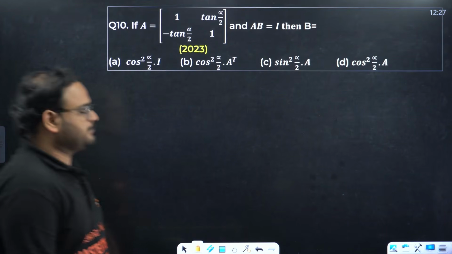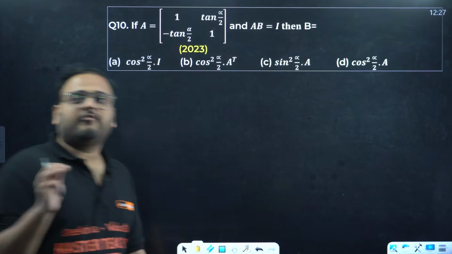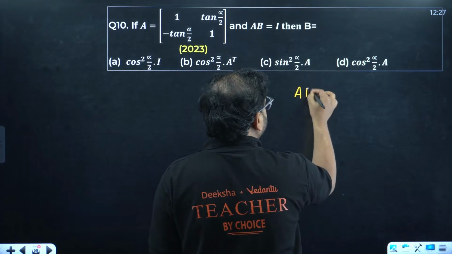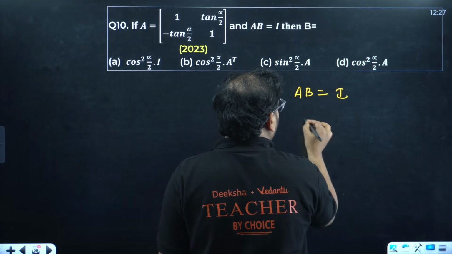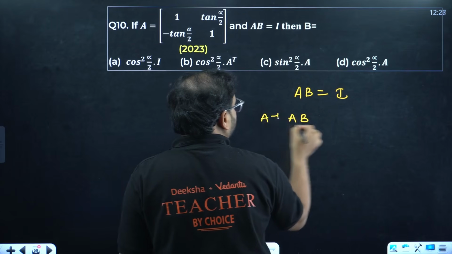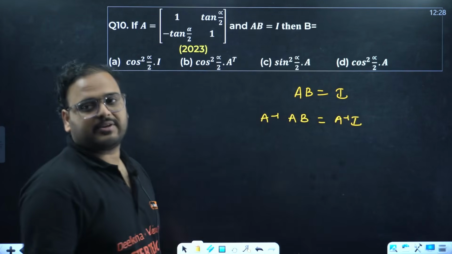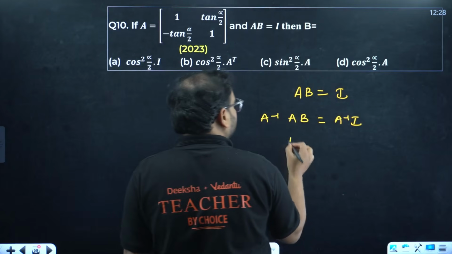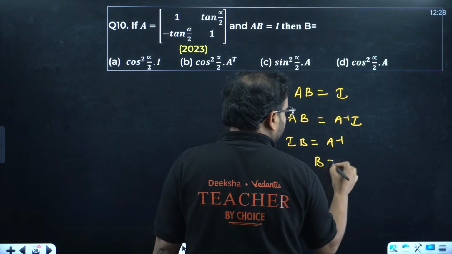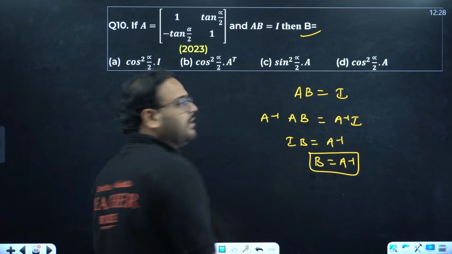Question number 10. AB is given as I, then find the value of B. I'll take A, multiply A inverse on left hand side. Here also means left product of A inverse of the matrix. A inverse A is what? I. So I get IB equals to A inverse, which means B equals to A inverse. We want to find out B means I have to find out A inverse to get the result.